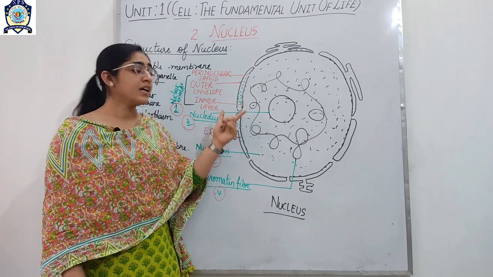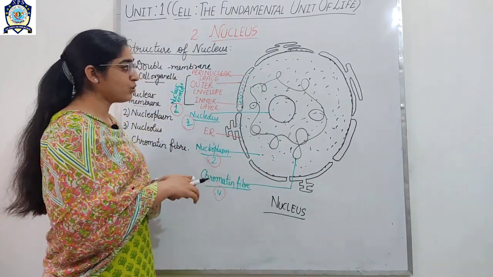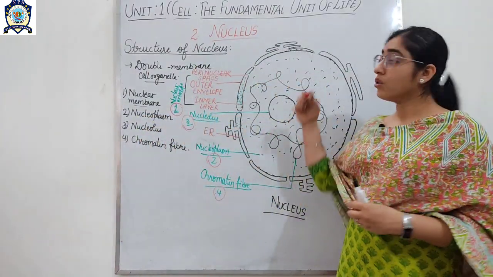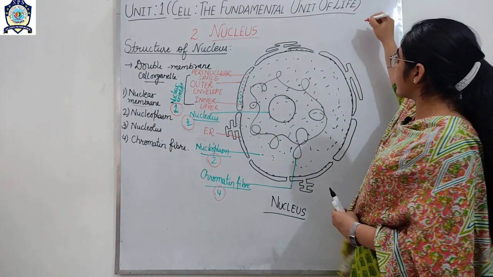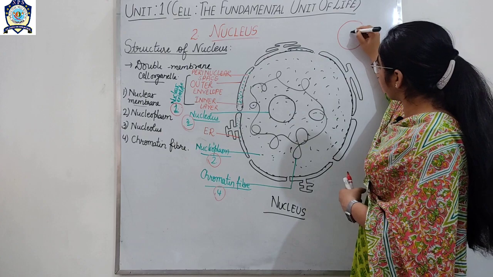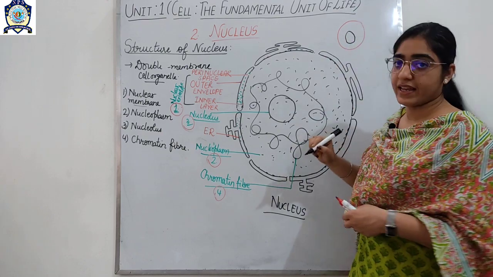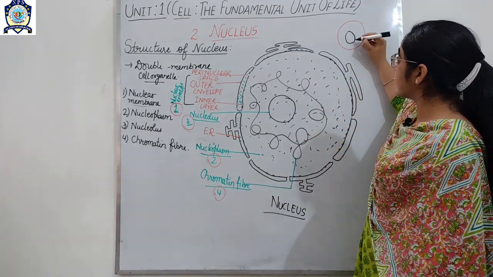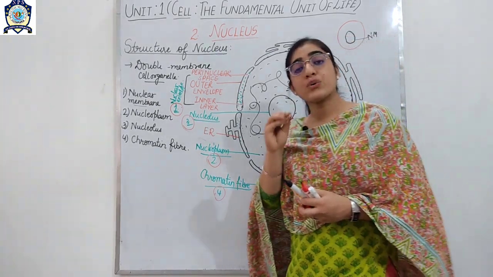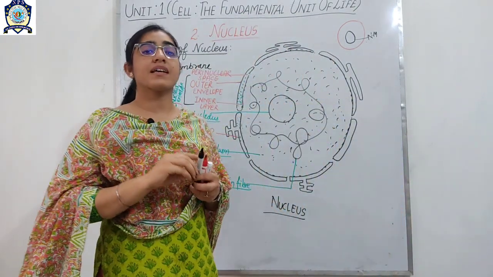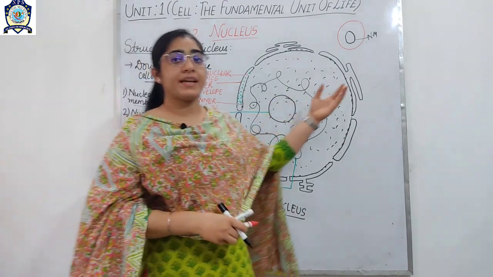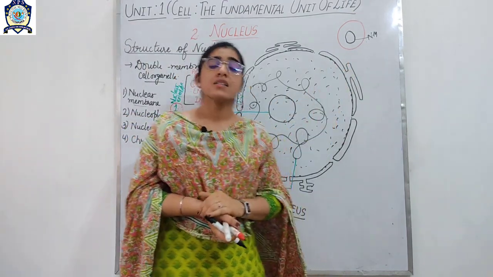This membrane, you can say this is the nucleus, and if we talk about a simple cell, where does the nucleus lie? This is a simple cell, and in the simple cell the nucleus lies. So what does the membrane do? This is a nuclear membrane. So what does the nuclear membrane do? It separates the nucleus from the cytoplasm. Okay, so it separates the nucleus from the cytoplasm.